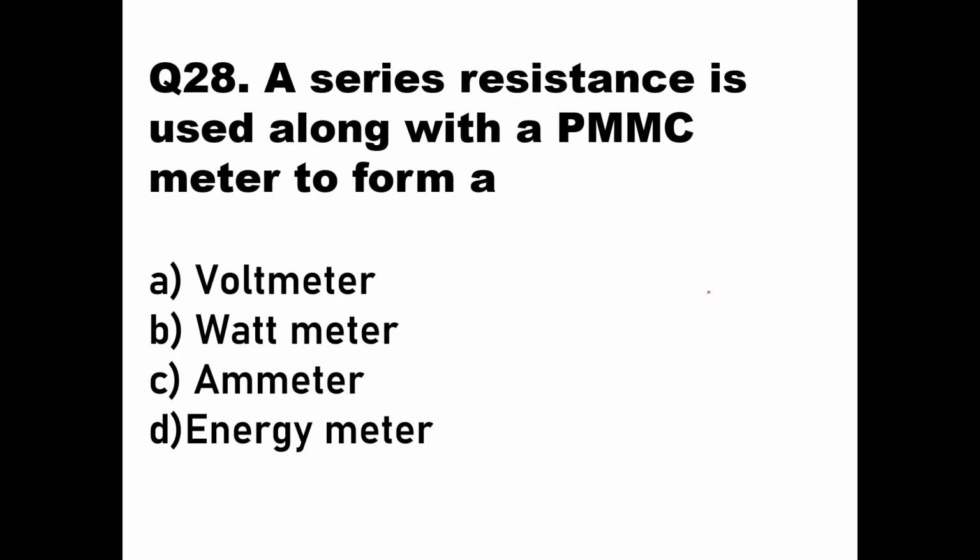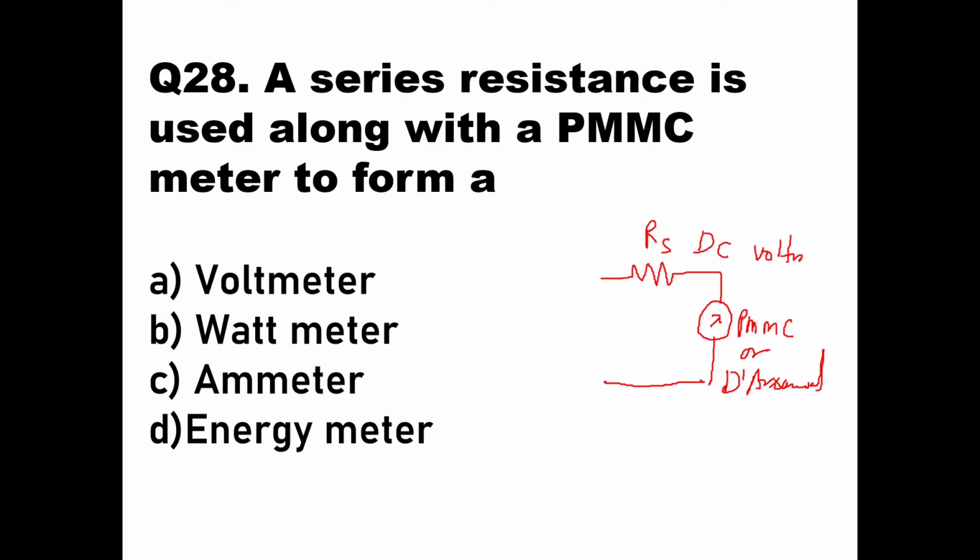So again, the same type of question. Whenever we have a series resistance along with a PMMC, or a d'Arsonval movement, so whenever we have a series resistance Rs, it is the concept of a voltmeter. This is the concept of a DC voltmeter. A series resistance along with a PMMC meter forms a voltmeter.